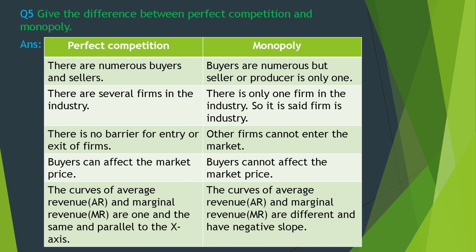Monopoly. Buyers are numerous, but the seller or producer is only one. There is only one firm in the industry, so it is said the firm is the industry. Other firms cannot enter the market. Buyers cannot affect the market price. The curves of average revenue and marginal revenue are different and have negative slope.